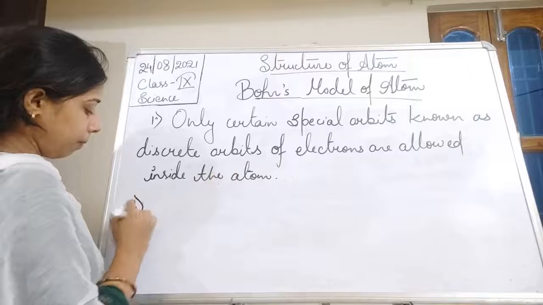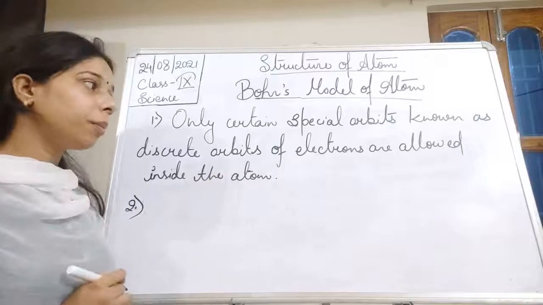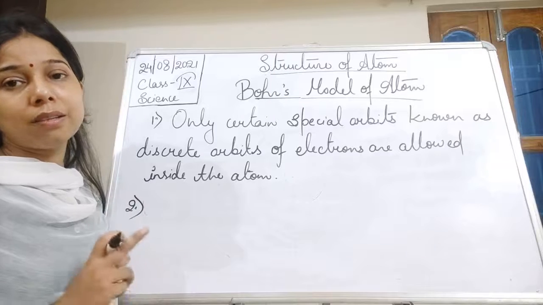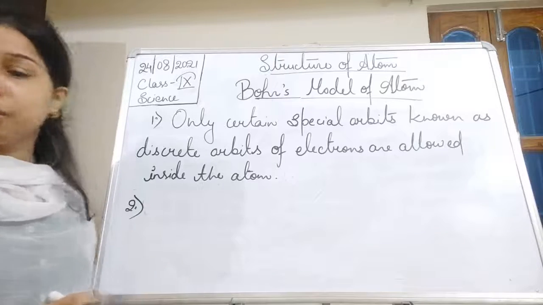Inside the atom, certain special orbits are there, that is, discrete orbits, and they only allow the electrons to be there.